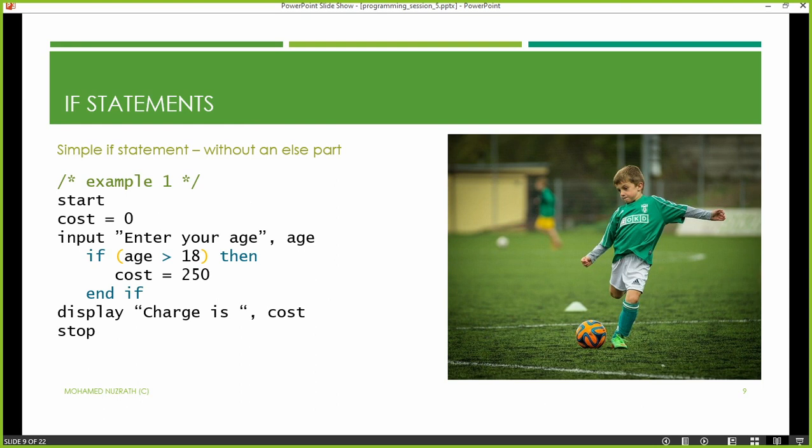So let's take a look at this program and try to understand this. Let's assume for a football match, we're going to buy tickets. Let's assume anybody who is above the age of 18 is going to get charged 250 rupees. Less than 18 years old, we're not going to charge. Let's say for a strange reason we have a ticketing system like that.